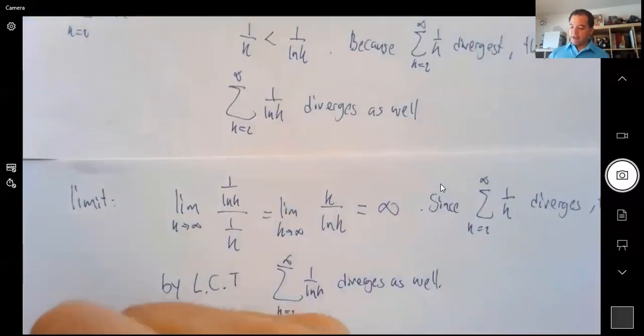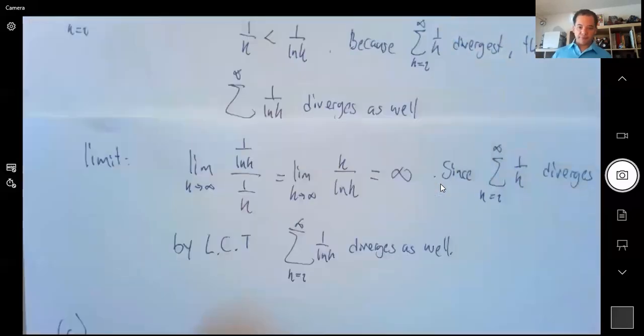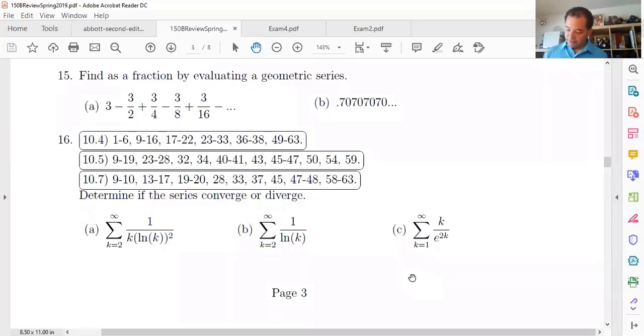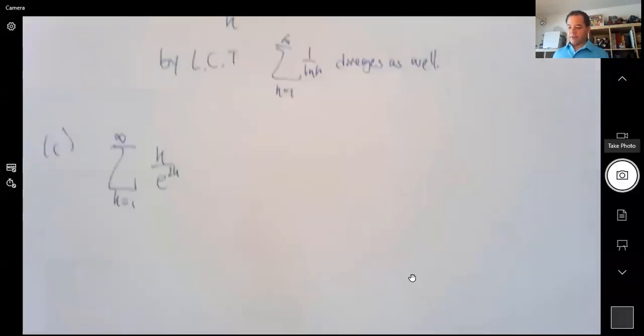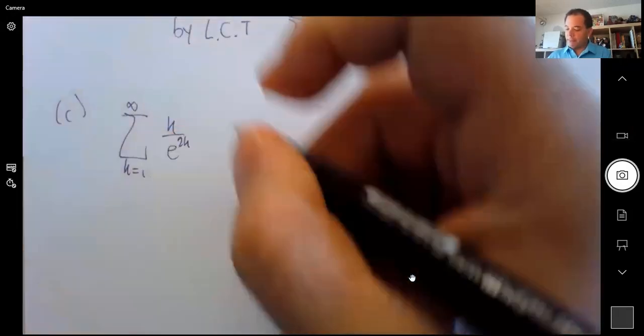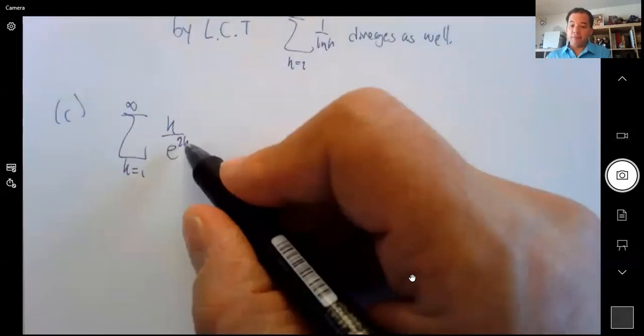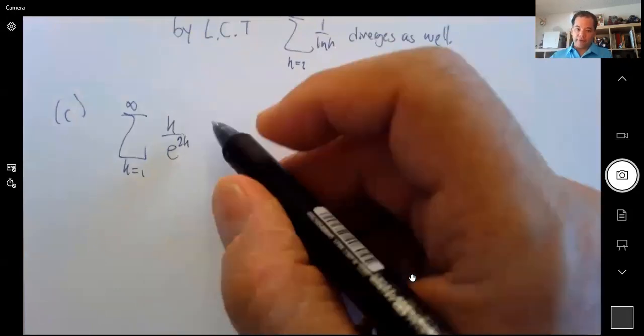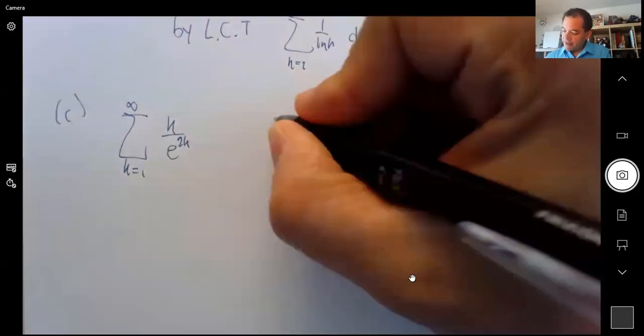And then for part C, what was part C? I've forgotten already. Let me go back quickly. I don't have the review sheet on paper with me, so I have to look at the screen. So it's k over e to the 2k. Okay, so this one we said we had choices. We could do comparison, or we could do the ratio test. And the ratio test is always appropriate when you have exponents. If you have exponents or factorials, then go for the ratio test. So let's do the ratio test.